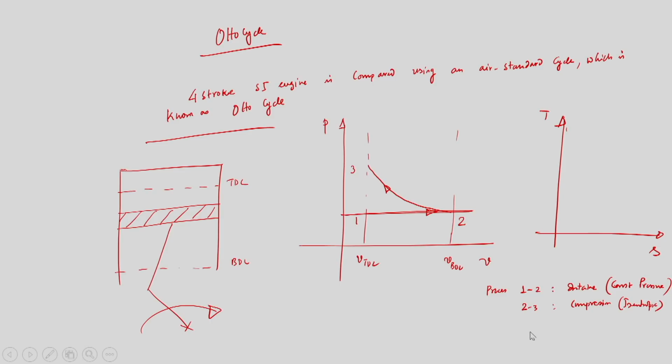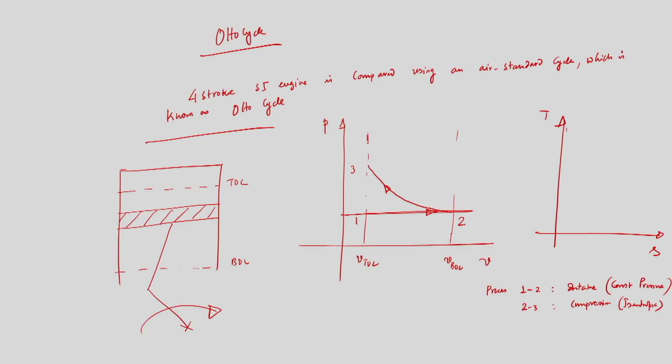Pressure is also changing, volume is changed. So, 2 to 3 is an isentropic compression process where pressure increases and volume decreases, fine. See, the isentropic process again is an approximation, we will discuss how good an approximation this is, because we will have a continuous supply of heat from the engine cylinder. So, we will have heat transfer, we cannot minimize the frictional loss to be 0. So, if frictional loss is there, and we will have a continuous heat supply from the engine cylinder to the coolant, then whether this approximation is a good approximation or not, that we will discuss. So, 2 to 3 is an isentropic compression.